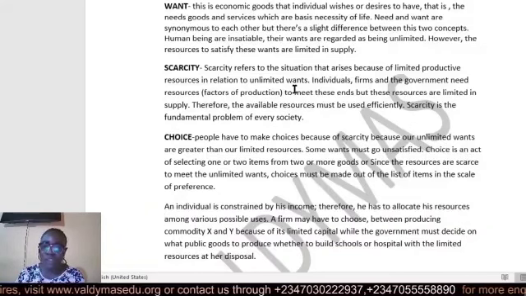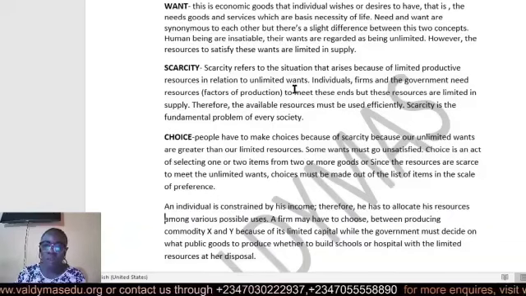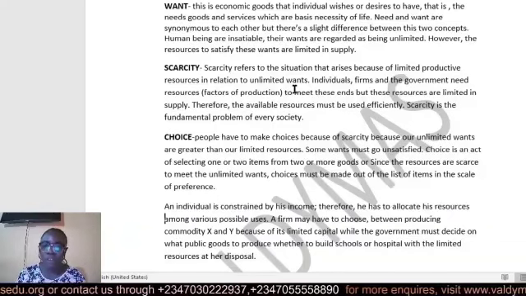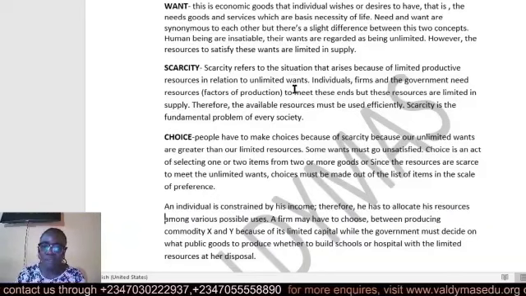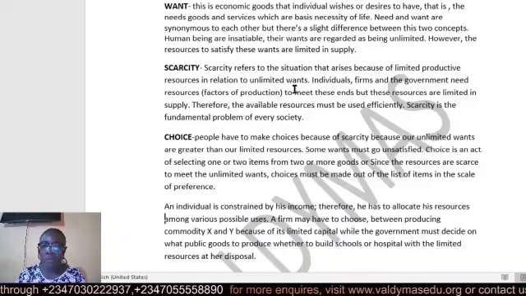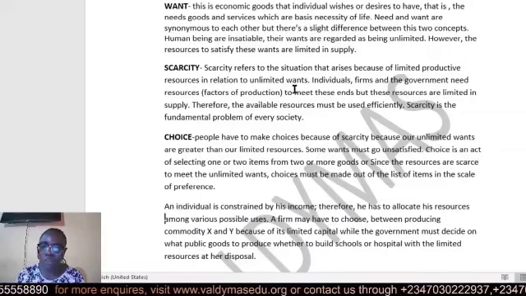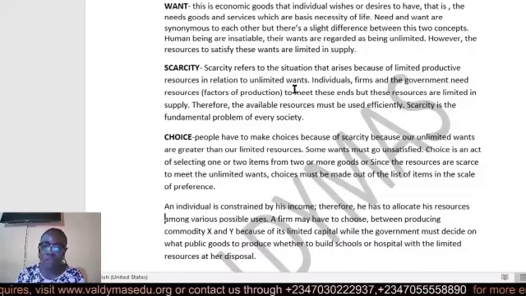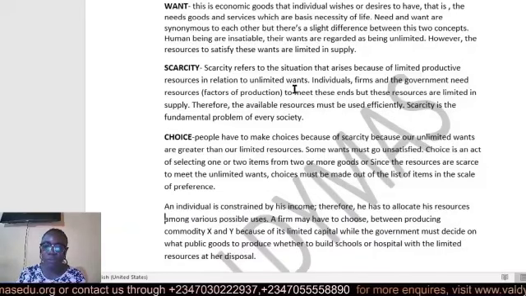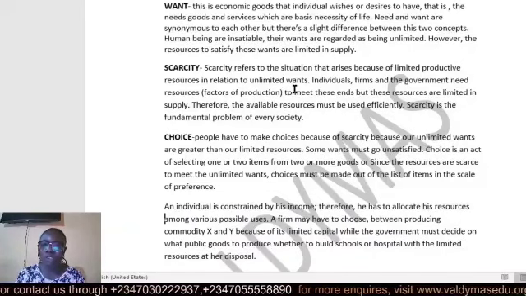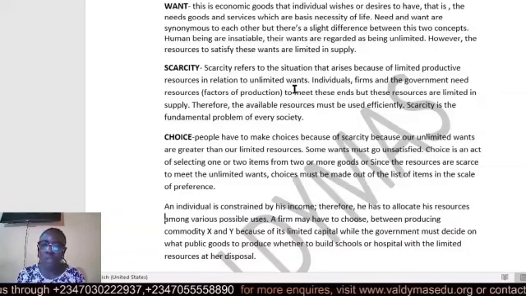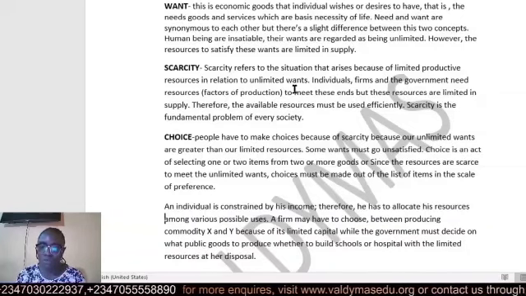These three economic agents, individuals, firms, and government, their wants differ. Individual wants might be in terms of food, clothing, and the rest, but that of firms might be in terms of resources to meet the production of goods and services to provide to the general public. Then that of government, their wants are different from that of firms. It might be to see which sector of the economy should grow, and what we need to do to meet the needs of the people in the economy.